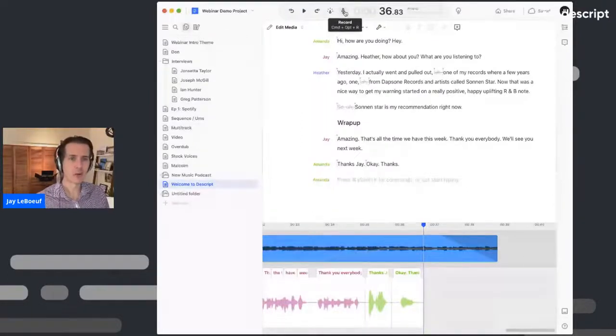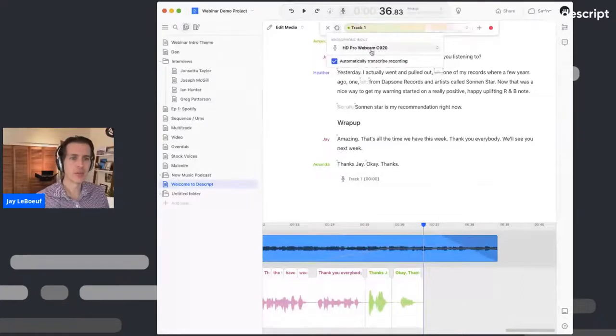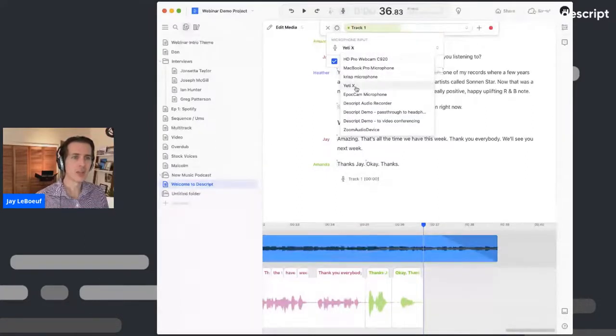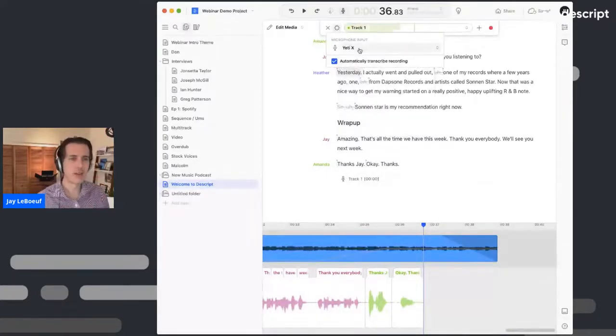So just by clicking on this record button, I can select the input. In this case, I'm going to select from my Yeti X, which is this high quality mic that I have right here, my Blue Yeti X. And I could just record right now.